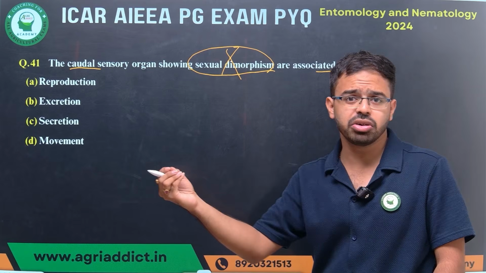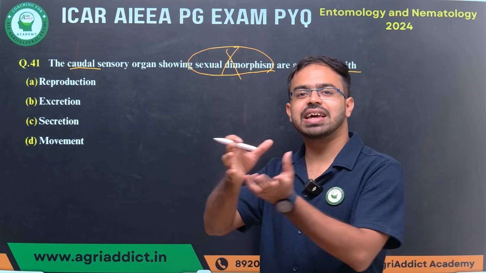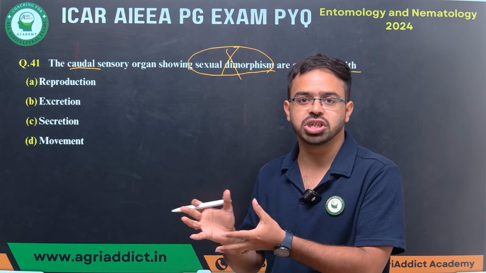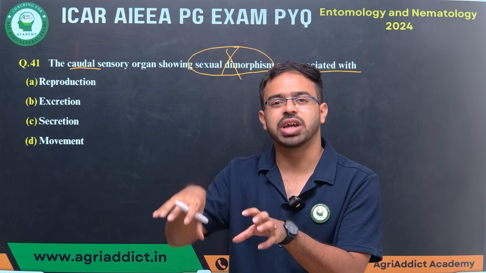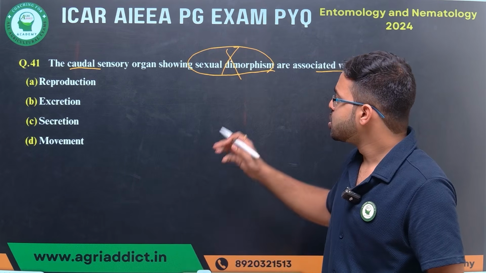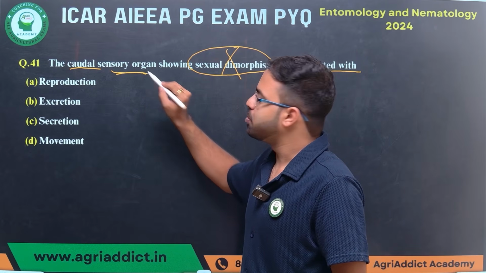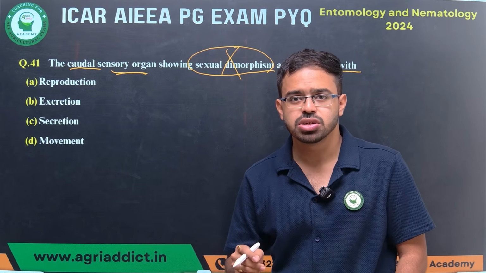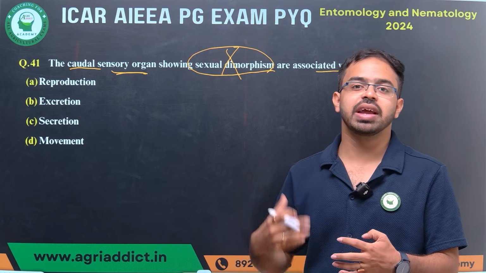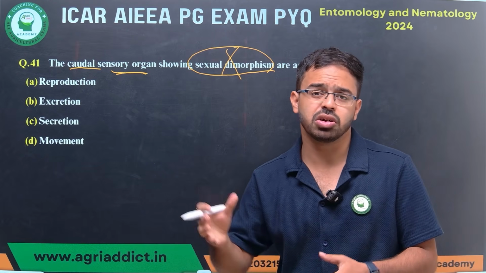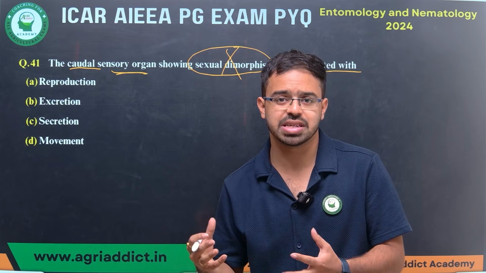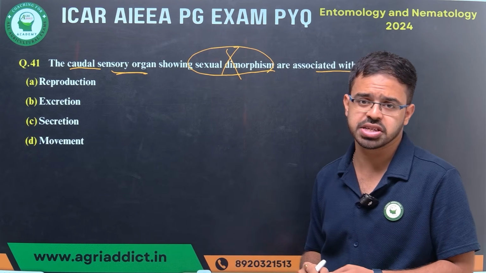That is for nematode or insects, the post reproductive positions or the post abdominal positions. So what is this association? This sensory organ is nothing but some tactile hairs which help to detect whether any kind of mate is associated with it, present in the environment or not. That is regarding the caudal sensory organ.